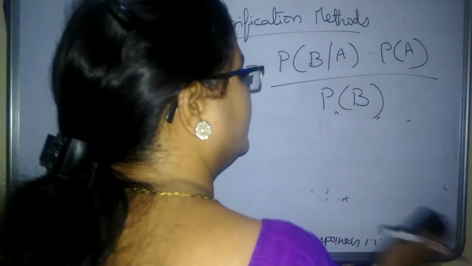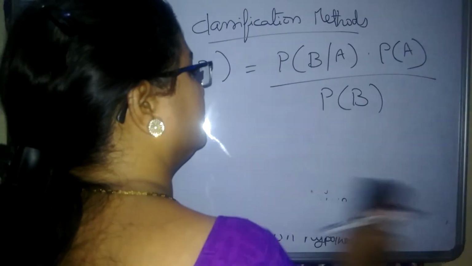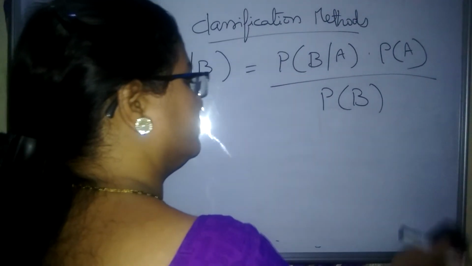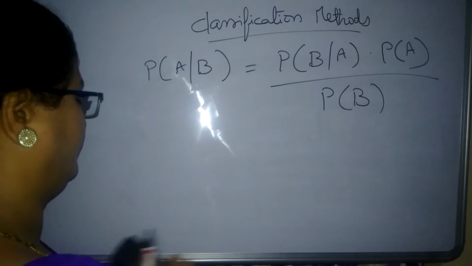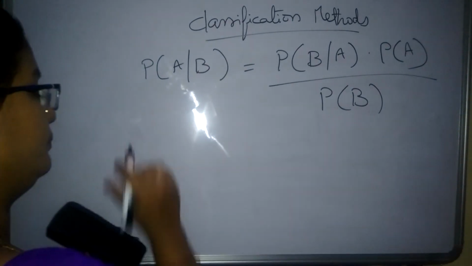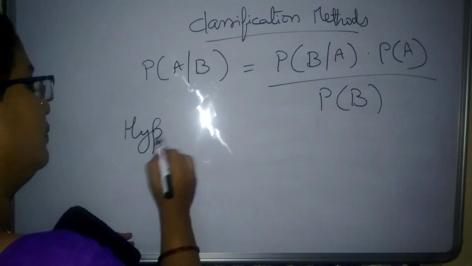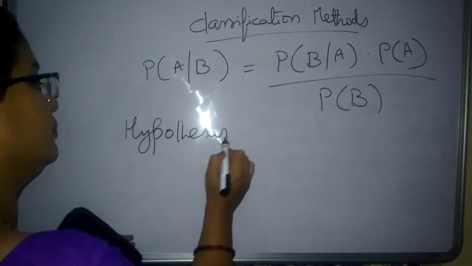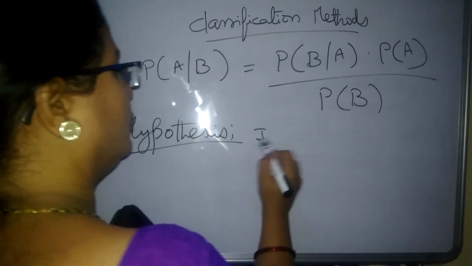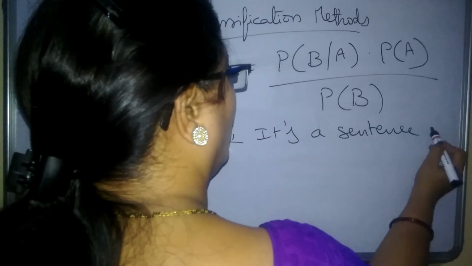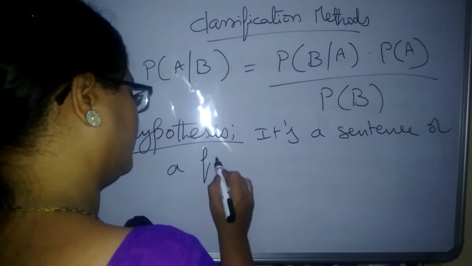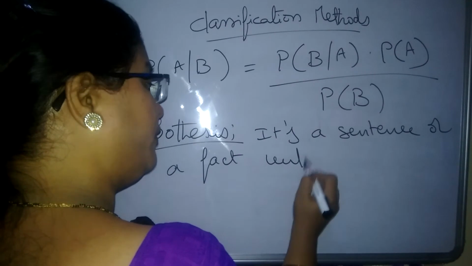A hypothesis is a sentence or a fact without evidence.